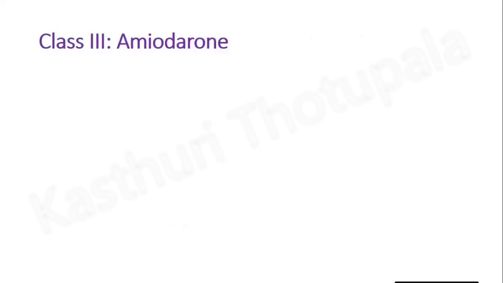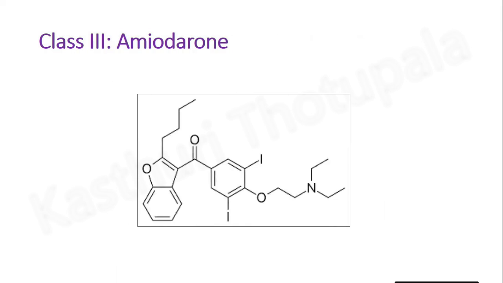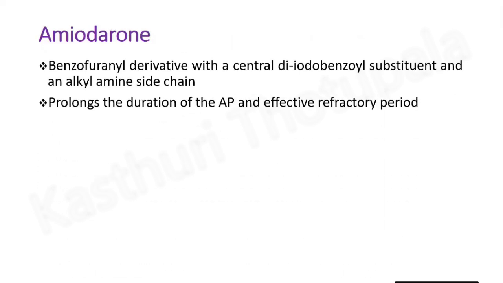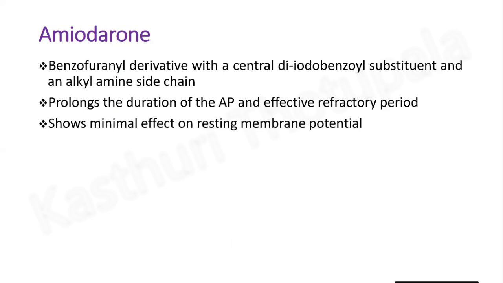First example of repolarization prolongators is amiodarone. This is the structure of amiodarone. It is a benzofuranyl derivative with a central diiodobenzoyl substituent and an alkylamine side chain. It prolongs the duration of the action potential and the effective refractory period, while showing minimal effect on resting membrane potential.